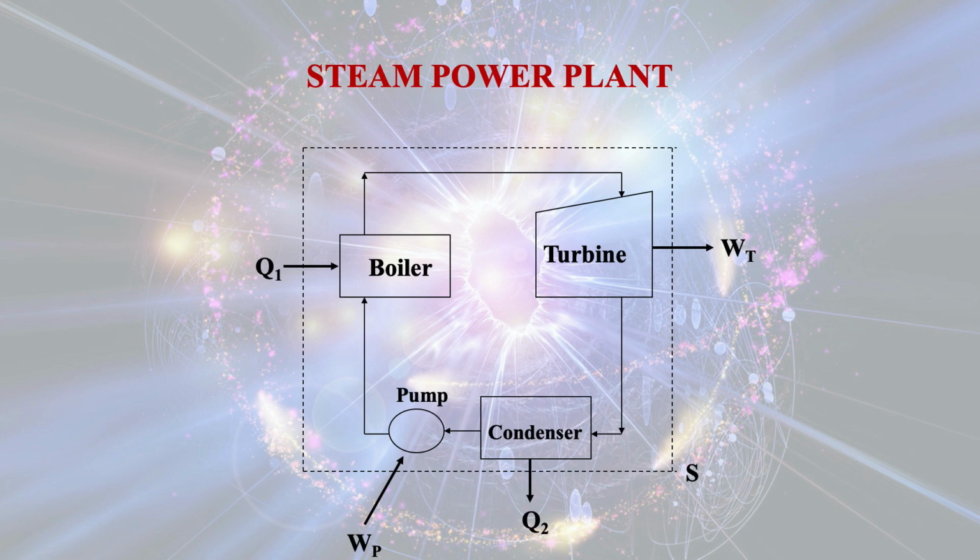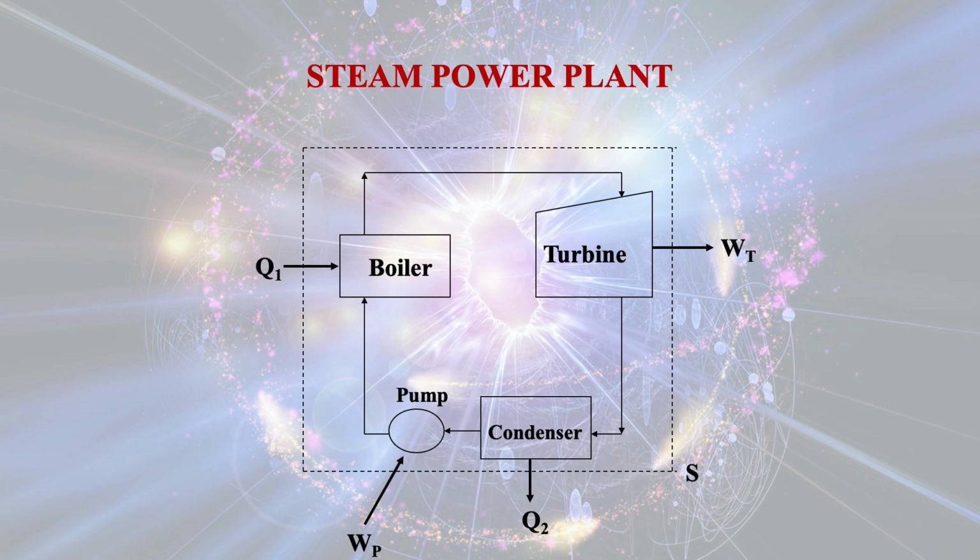This heat is utilized for converting water into high pressure, high temperature steam. The high pressure, high temperature steam enters into the turbine and the turbine shaft rotates. The shaft of the turbine is coupled with the shaft of the generator, which in turn produces electricity.